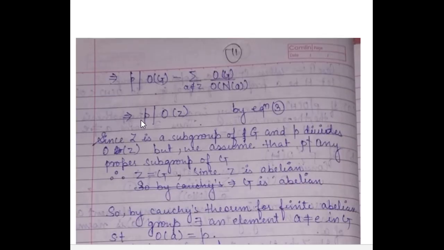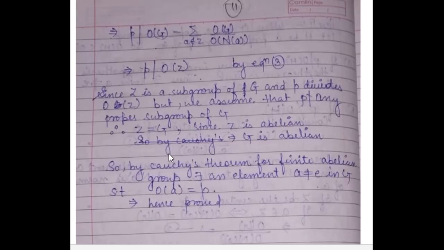So now we have P divides the order of Z. Since the center of a group is a normal subgroup, Z is a subgroup of G and P divides the order of Z. But we have assumed that P does not divide the order of any proper subgroup of G. So this implies Z must be an improper subgroup. So Z is equal to G.